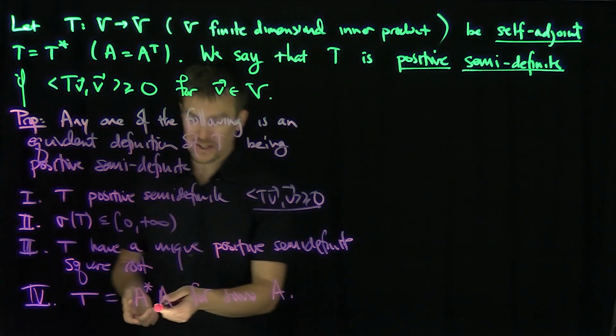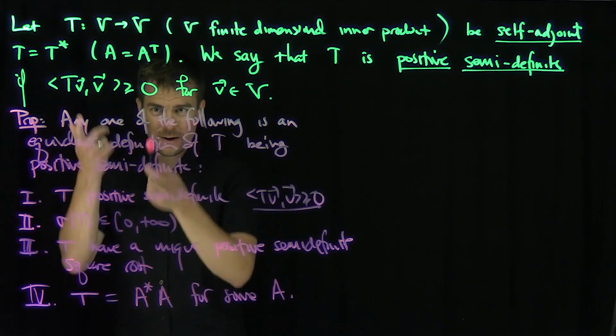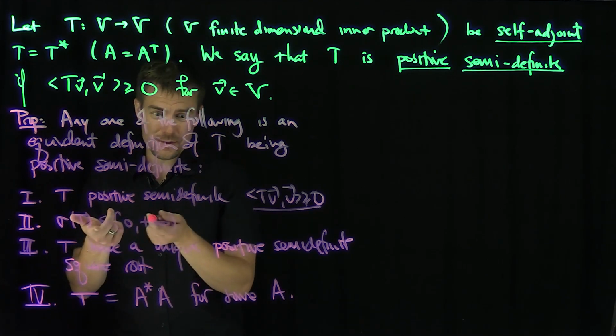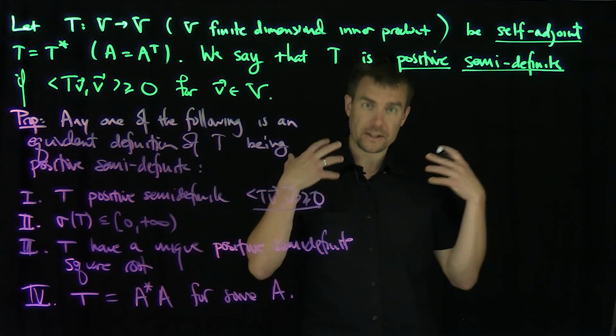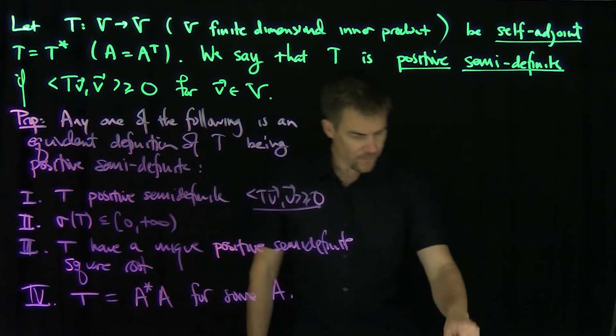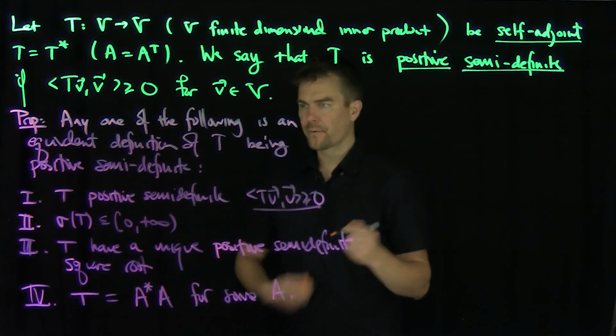This in some sense says that T is a square of something. This says that T is a square of something. This says the eigenvalues are squares of something. And this is a quadratic relationship. So there's in some sense an embedded notion of T being a square in some generalized sense, okay? So let's prove this theorem. So how do we go about the proof?